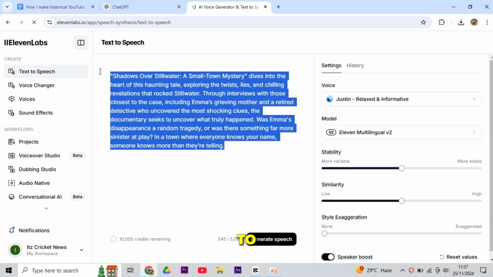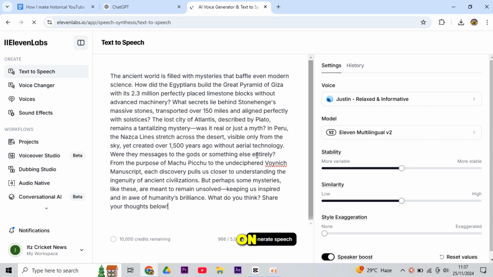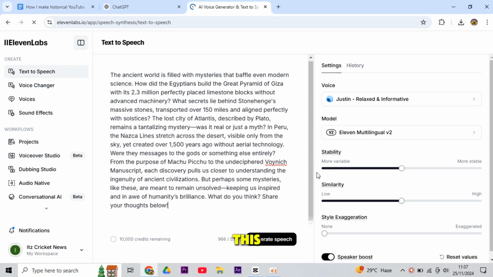Now swing back to 11 Labs and paste this paragraph into this box. Now click on the Generate option. Repeat this process until you get the entire voiceover. Don't paste the entire script at a time if you want better results.